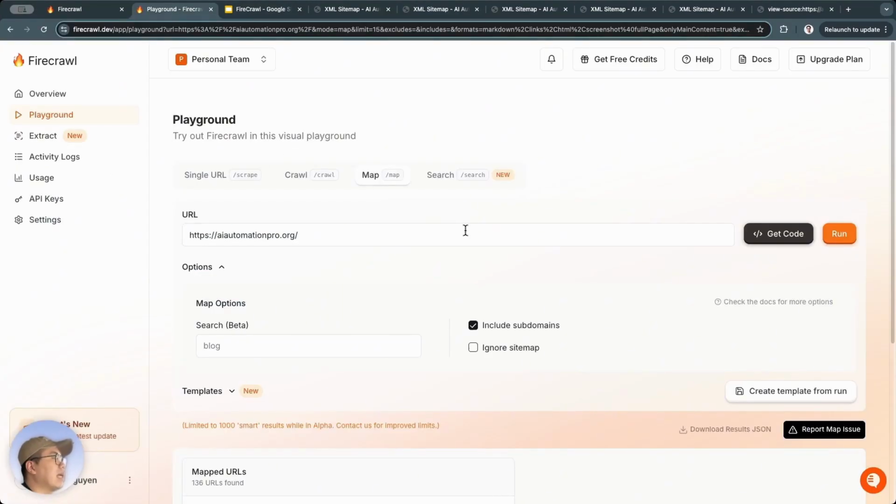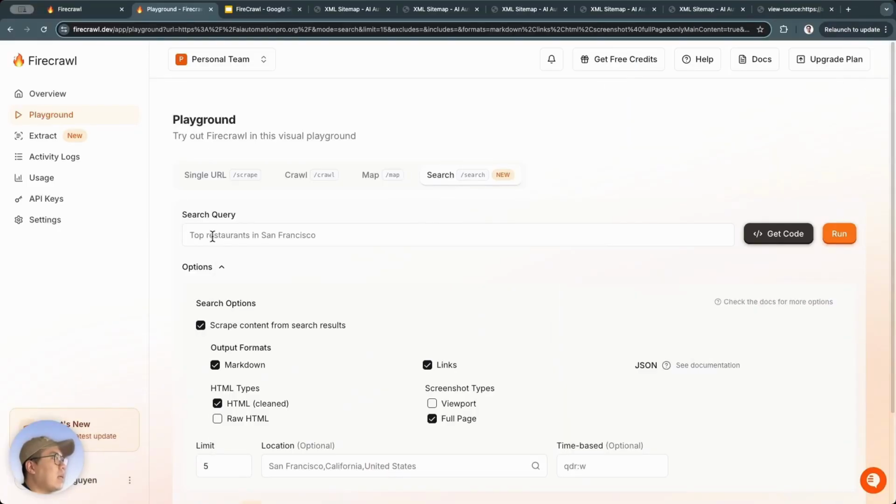But in case we don't have the sitemap, then we can use tools like FireCrawl with its map feature. It will extract the URLs of a website, or crawl, meaning it not only gets the address, the URL, but at the same time it also scrapes the data from those addresses, so it's 2 in 1.